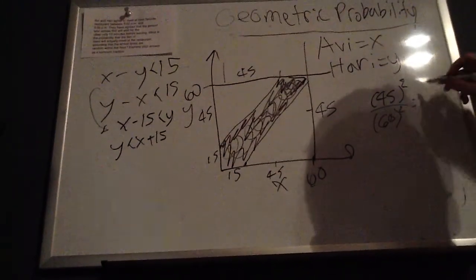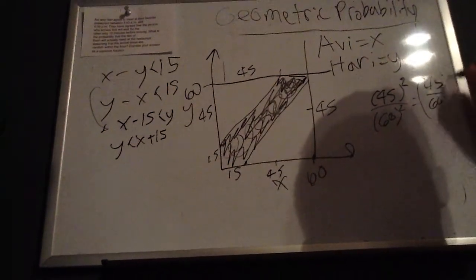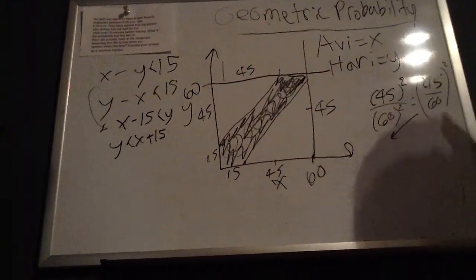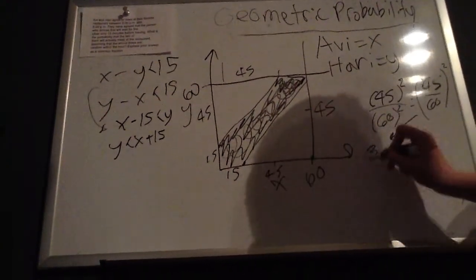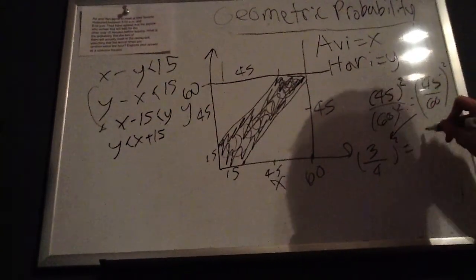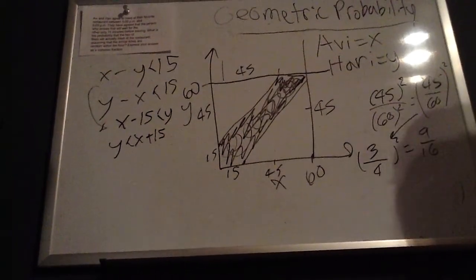And we can rewrite this as 45 over 60, squared, which will then easily be simplified by dividing by 15 to 3 over 4 squared, which is the same thing as 9 over 16. But this is not actually our answer.